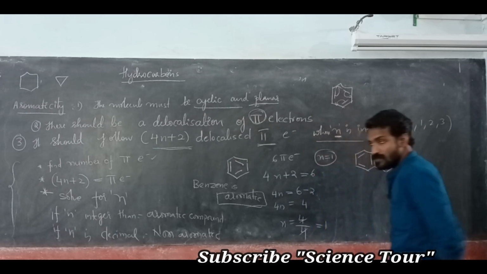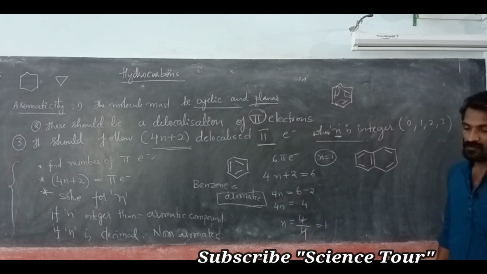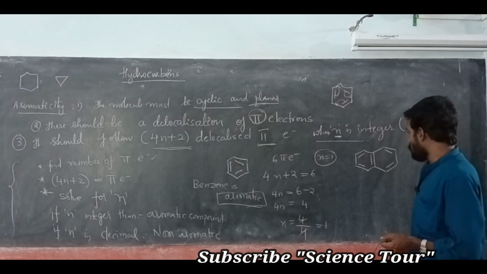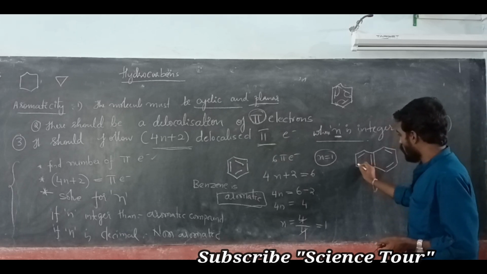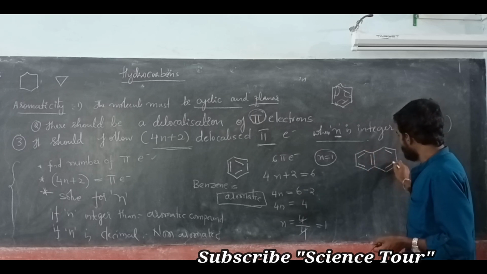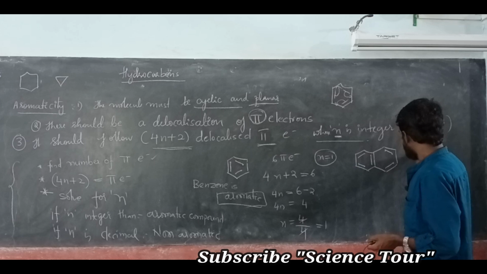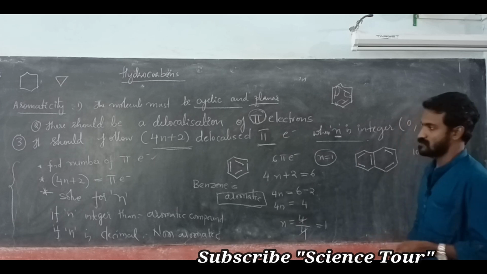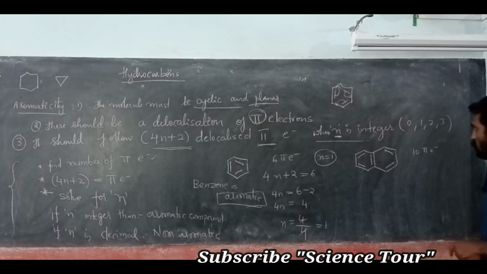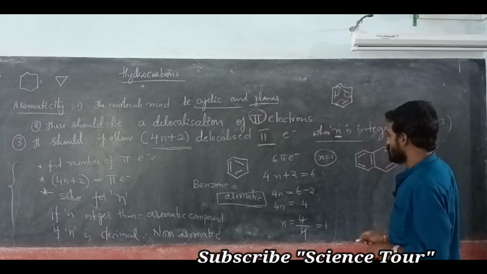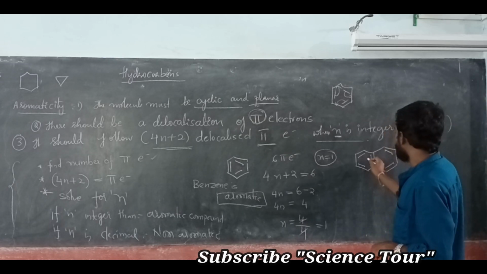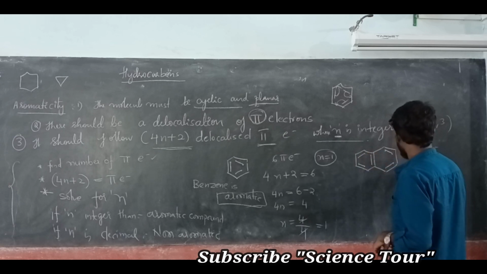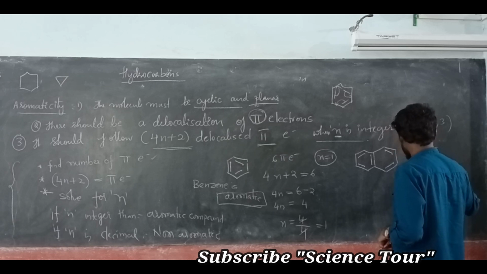This compound is called naphthalene. Here, how many pi electrons are present? 1, 2, 3, 4, 5, 6, 7, 8, 9, 10. 10 pi electrons. Now, use the 4n plus 2 rule, my dear students. 4n plus 2 is equal to 10 electrons.